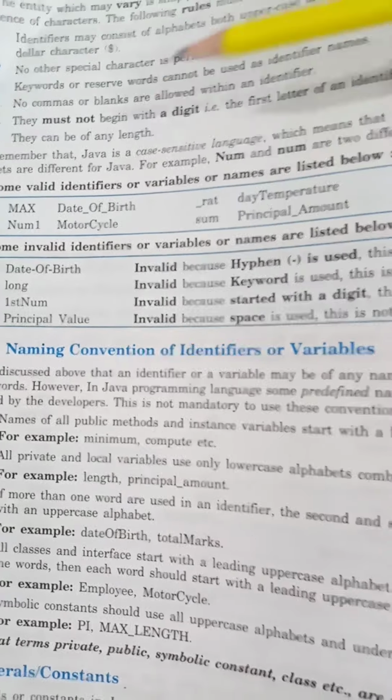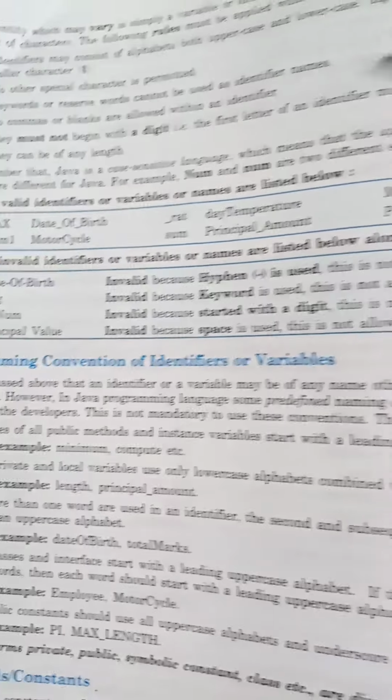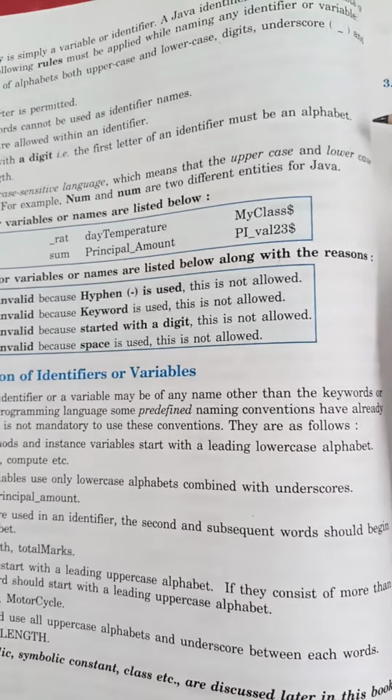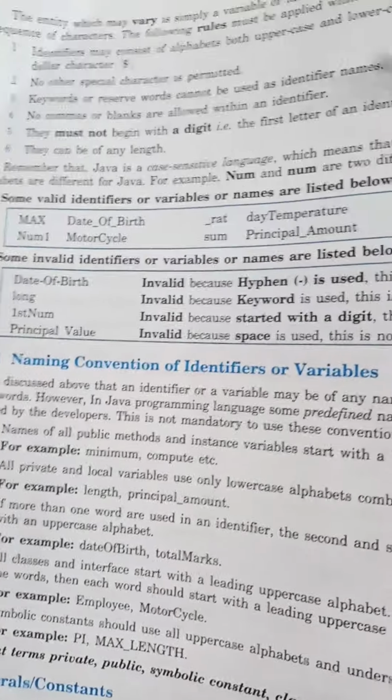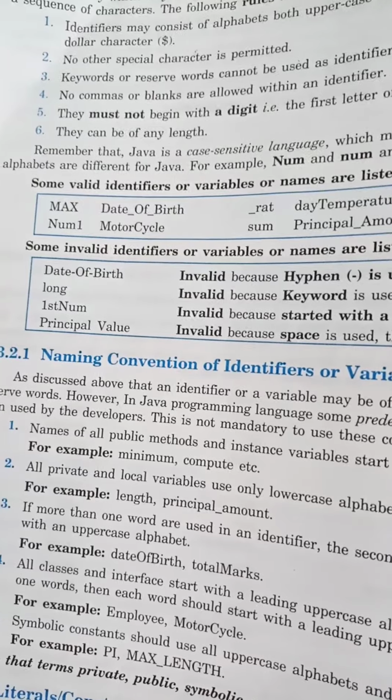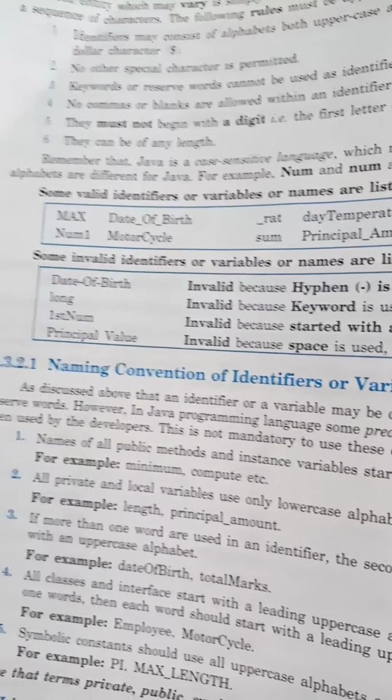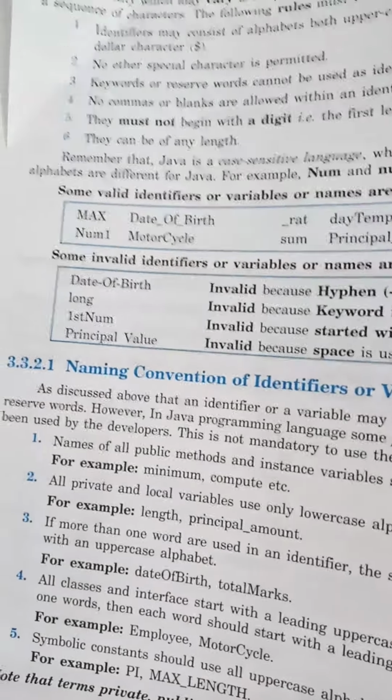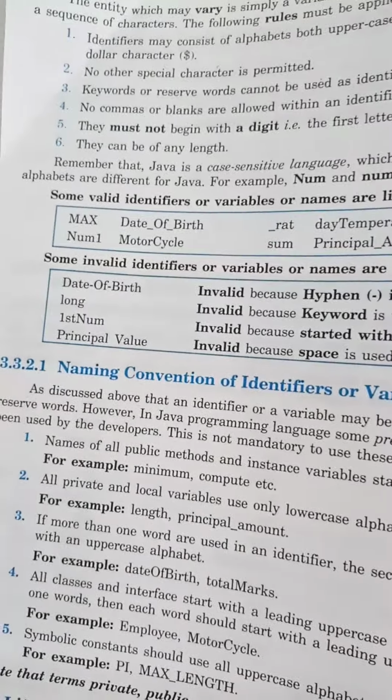An identifier must not begin with a digit. The first letter of an identifier must be an alphabet. You can have alphabets from A to Z, and digits also within a name, but you can't start an identifier name with a digit. It must begin with an alphabet. They can be of any length.